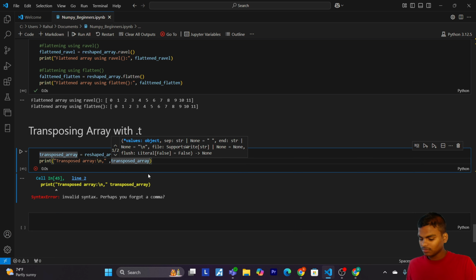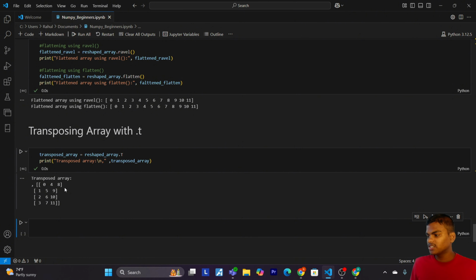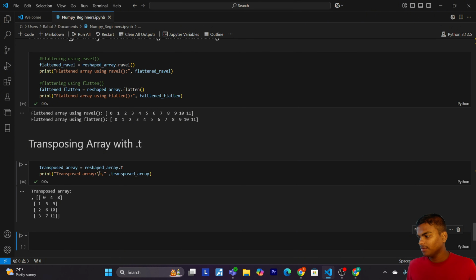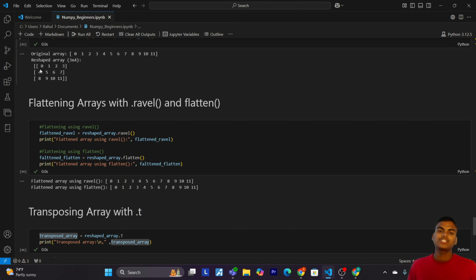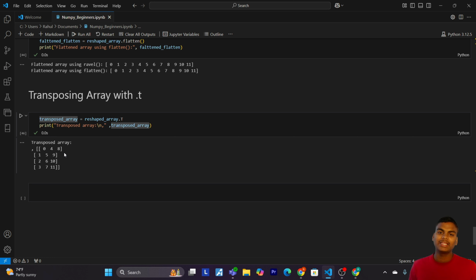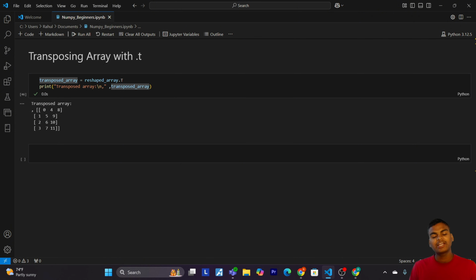Now let's compare it with the reshaped array. The first matrix was 3 by 4, as you can see here. But when we used the transpose method, it has become 4 by 3. This time we have 4 rows and 3 columns. The dot T attribute flips the dimensions of the array, so rows become columns and columns become rows. This operation is particularly useful in matrix operations like finding the dot product.